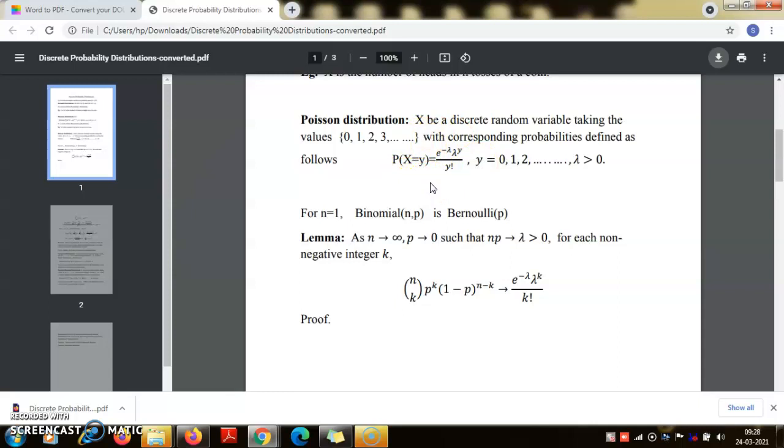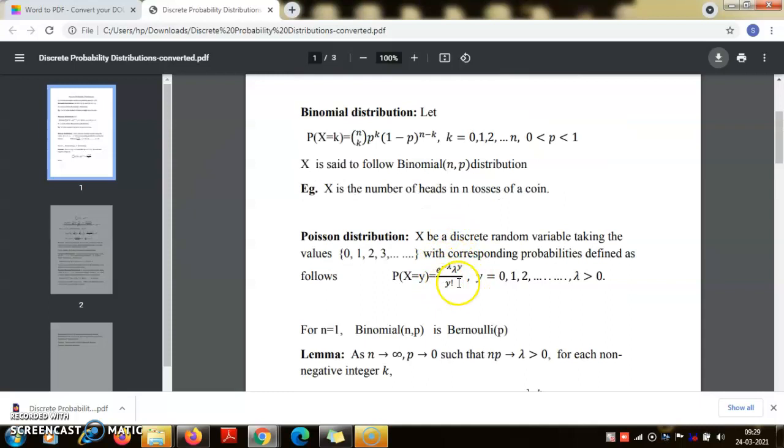I leave it as an exercise for you to verify that when I sum lambda to the power y by y factorial from y equals 0 to infinity, and then multiply it by e to the power minus lambda, that is indeed 1. So these are non-negative numbers which add up to 1. Each of them is a positive proper fraction, so we will say that X takes the values 0, 1, 2 and so on with probability 1, because these probabilities add up to 1. I am leaving that as an exercise.